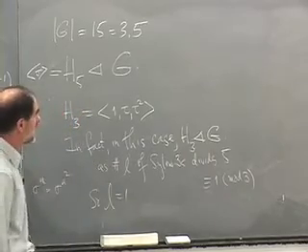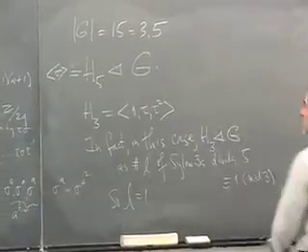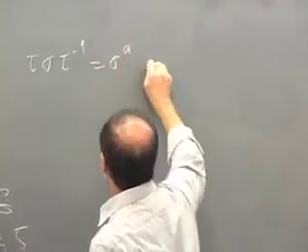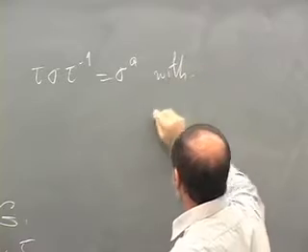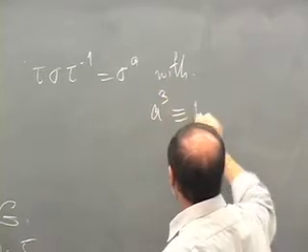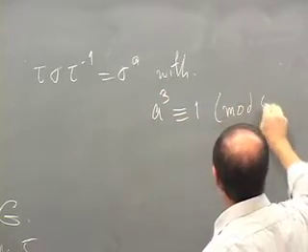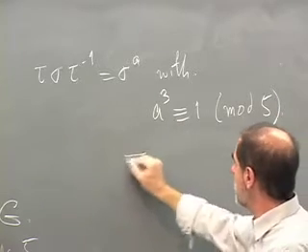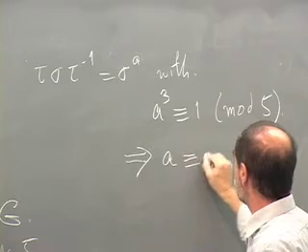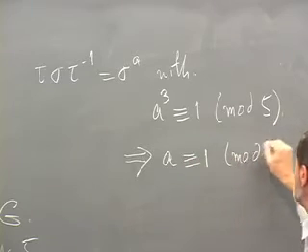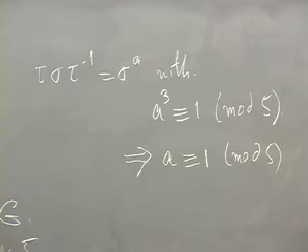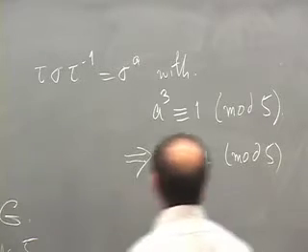But we won't need that. Just go over here. We know that tau sigma tau inverse is equal to sigma to the A, with A cubed congruent to 1 mod 5. I claim that implies that A is congruent to 1 mod 5. There are no cube roots of 1 mod 5 other than 1. Well, you can just check that. There aren't too many numbers mod 5.